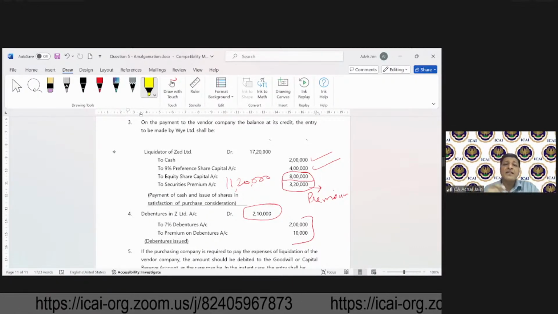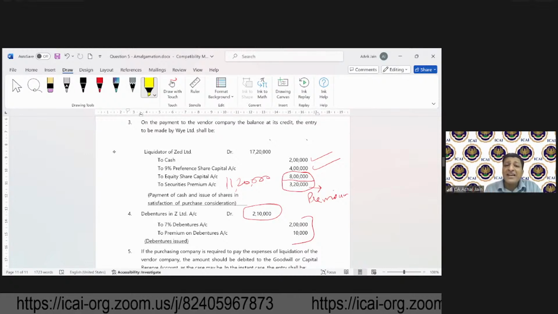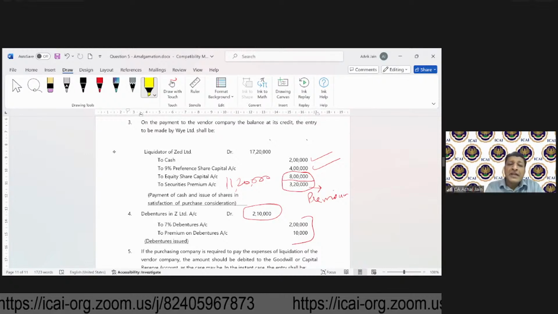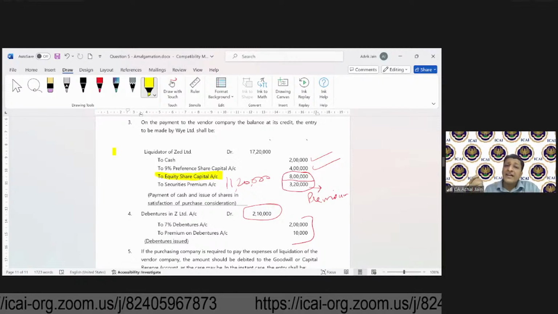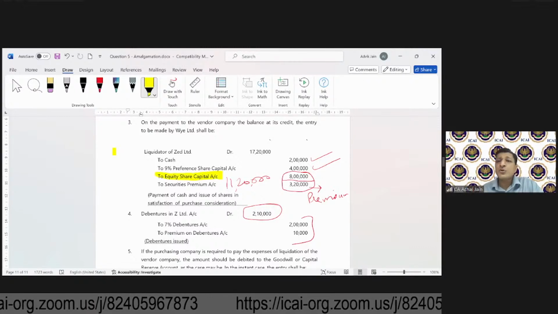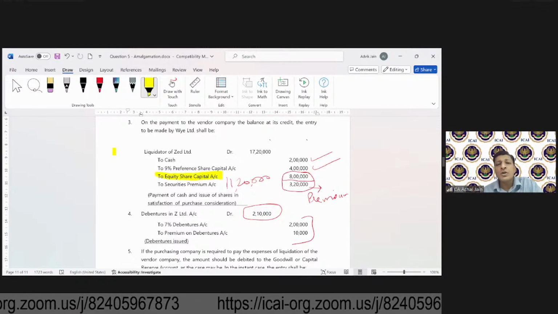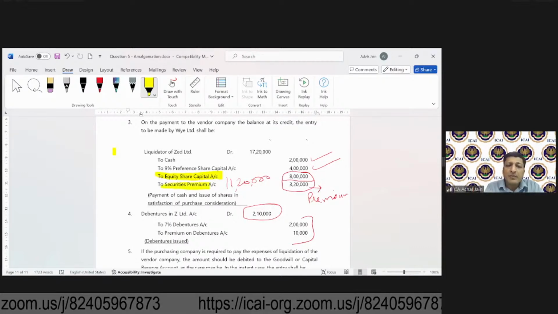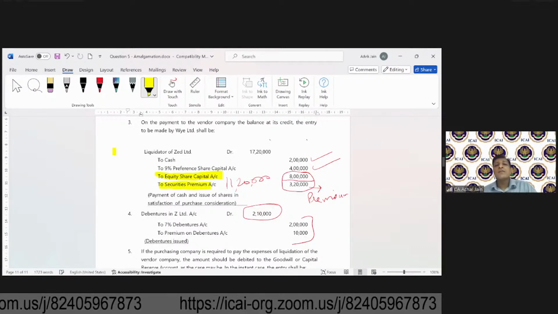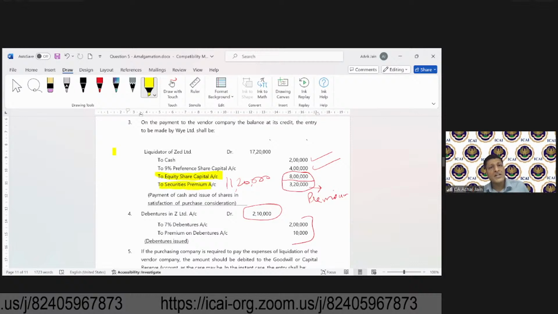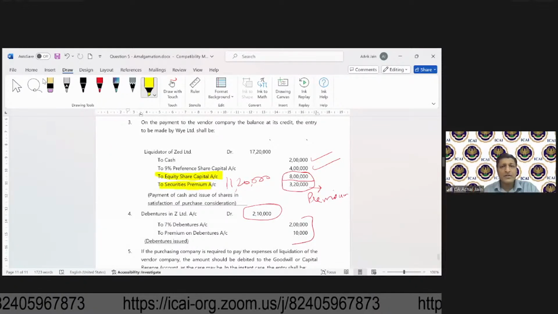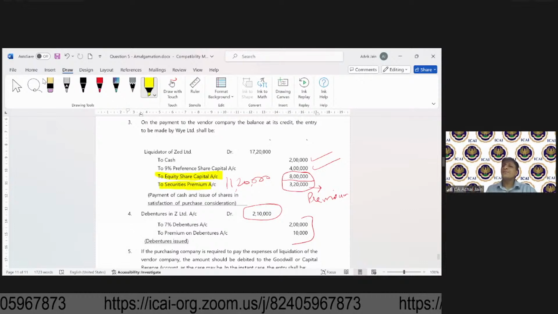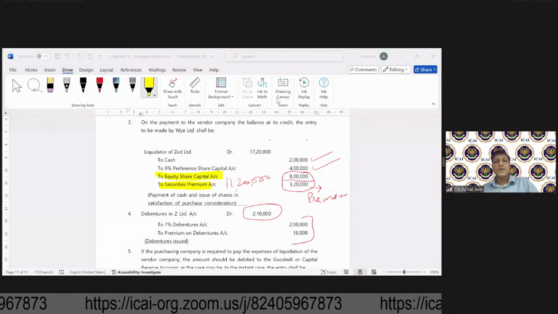Which company is that? Y Limited. Y Limited is required to issue equity shares. And if these equity shares are issued at premium, what do you call it? Security premium. And therefore, who will record this? Transferee company. Okay. Clear on this, Rashmi? Great.